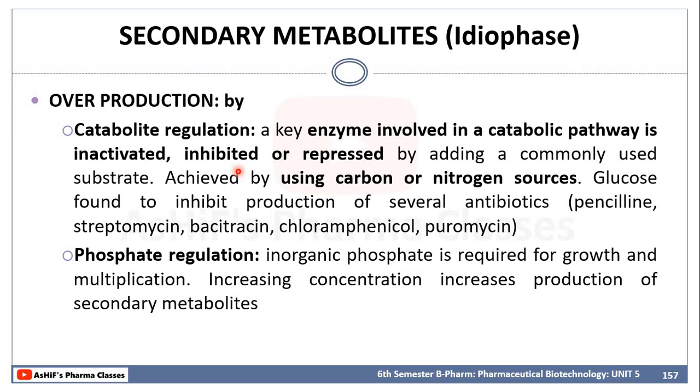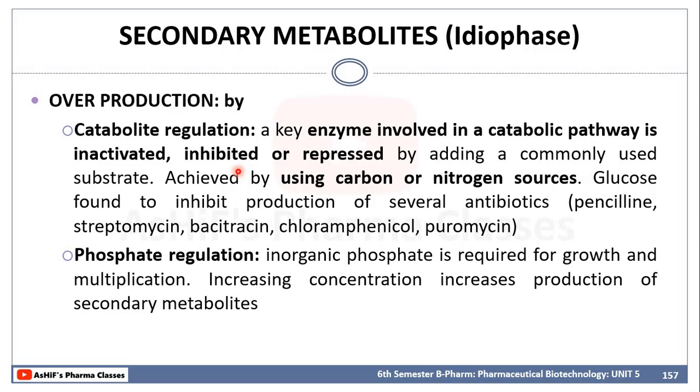We will add a large amount of glucose for inhibiting several antibiotics. Glucose as such we are using as a carbon source for giving the carbon skeleton as well as for the energy. But if we are increasing the amount of glucose in a fermenter substrate or media, it will inhibit the production of several metabolites. So by specifically adjusting the enzyme which is used for this kind of catabolic pathway, we can increase the secondary metabolites. And the last one is phosphate regulation.